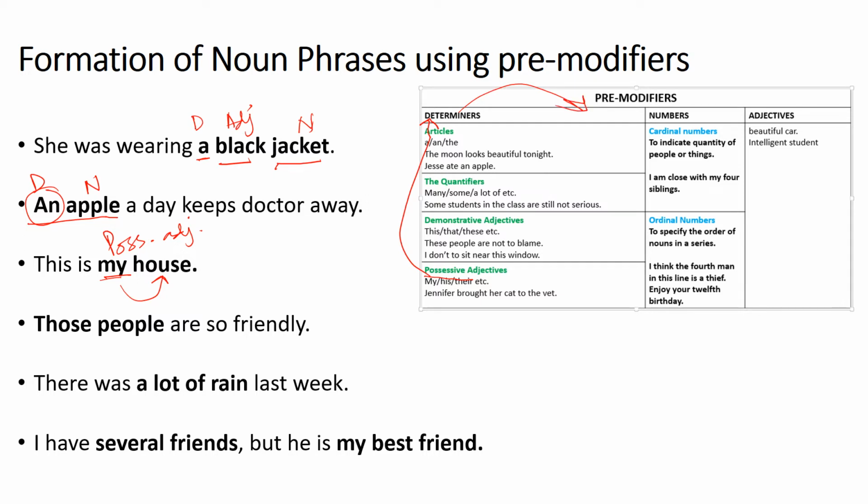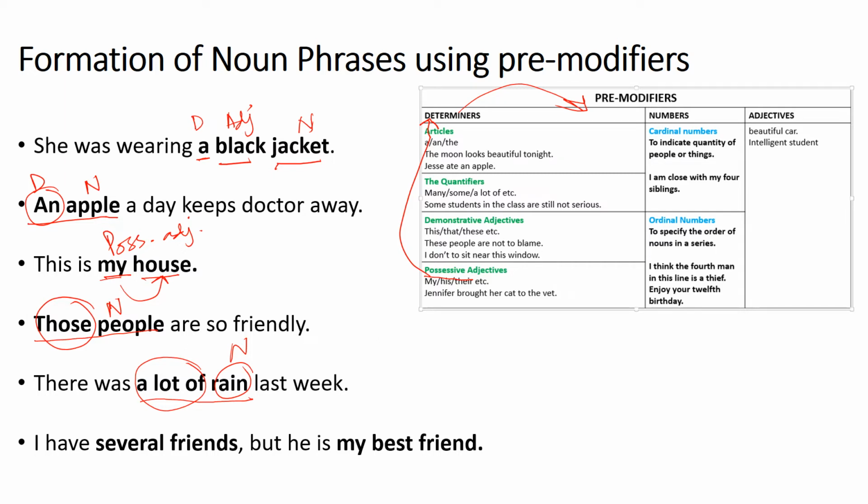So this is my house. House is a noun, so my house is a noun phrase where my is a determiner. Those people are so friendly. Now those people is a noun phrase. People is a noun. Those is a demonstrative adjective and a pre-modifier. There was a lot of rain last week. Rain is a noun. A lot of rain is a noun phrase for sure. A lot of is what? A quantifier, right? Quantifier is a determiner. So a lot of is a pre-modifier, and rain is a noun.